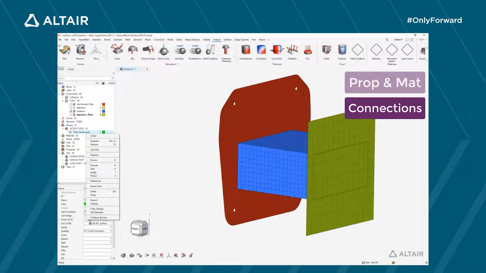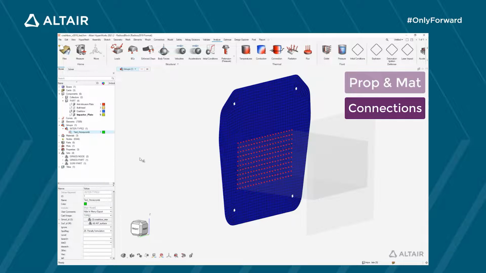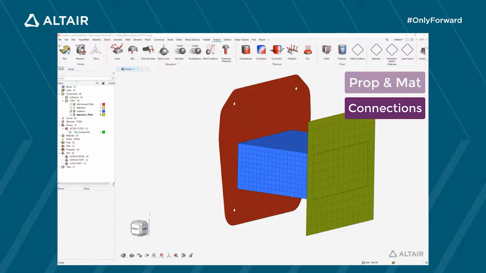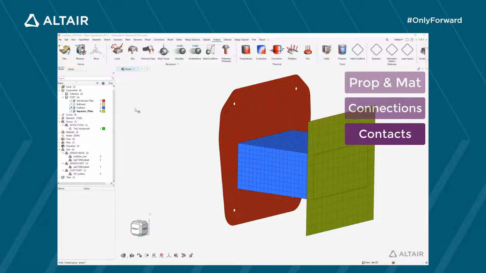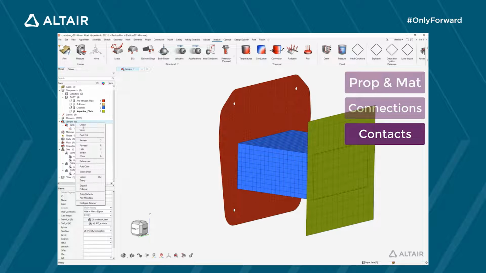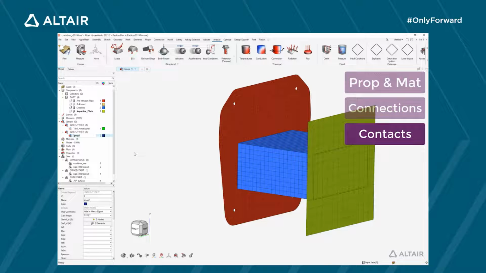And I am reviewing the definition of the interface. The interface looks good. We are now going to define the different contacts we need in this model. First, the contact between bulkhead and anti-intrusion plate. For this one, we can use a simple node to surface contact with interface type 7.